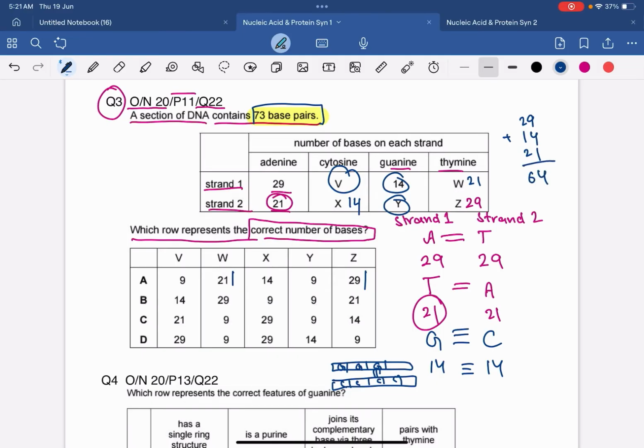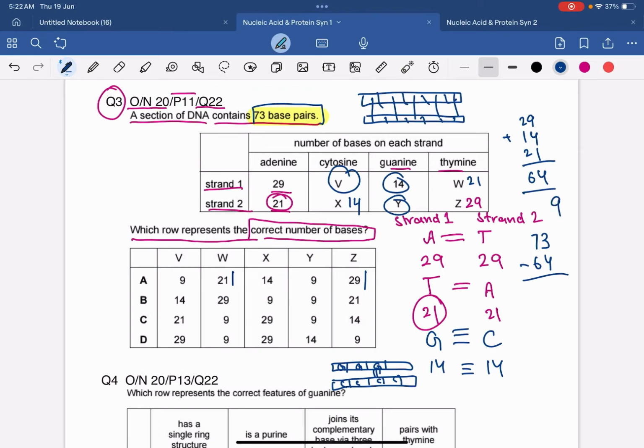So the total base pairs were 73, which means that 73 bases would be there in the strand 1 and 73 bases would be there in strand 2, and then they are going to make 73 base pairs. So the total is 73. So we are going to subtract 64 from 73, and the answer that is going to come is 9, right?